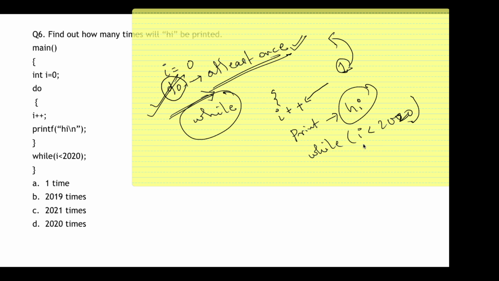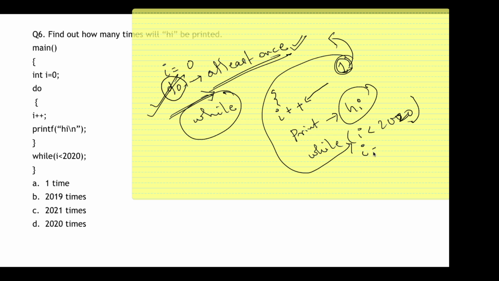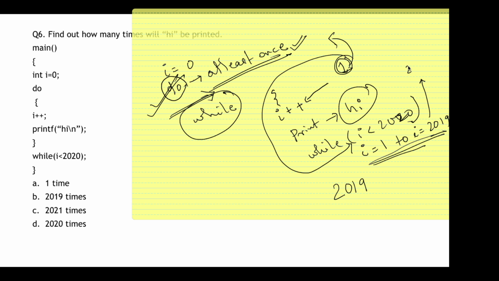that means now the i value is 1, so this will run from i equal to 1 to i equal to 2019, right? So how many iterations will it do? It will do 2019 iterations successfully. Why 2019? Because when the i value is incremented from 2019 to 2020, the condition will fail, since 2020 less than 2020 is false.